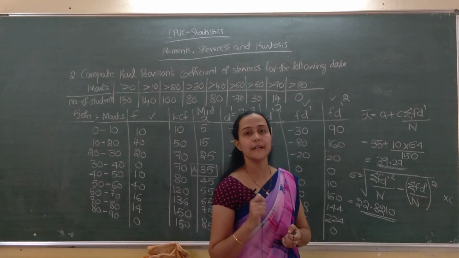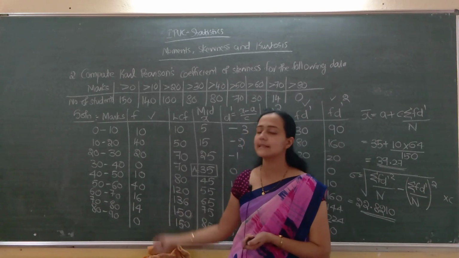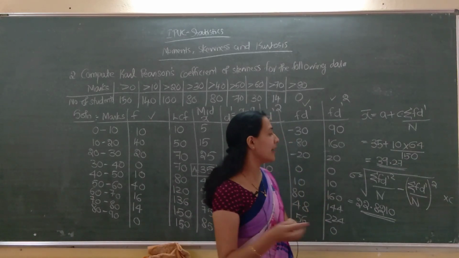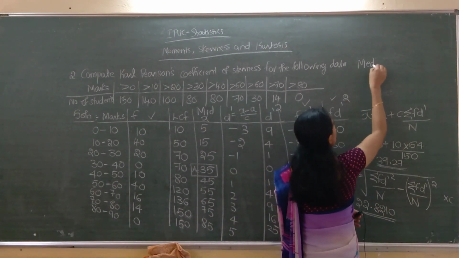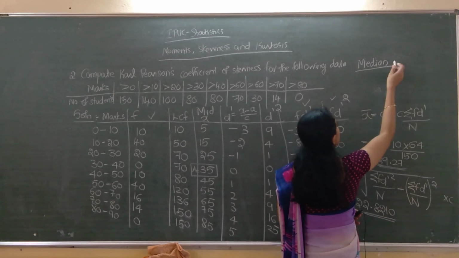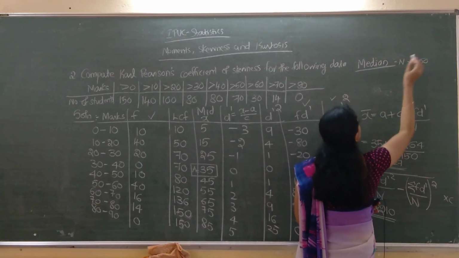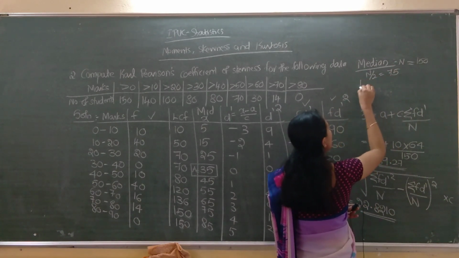After that, what we have to find? We didn't find mode here only because this is a bimodal distribution, or two modes are there. So we have to go to median. For finding median, what all is required? Capital N. Capital N is 150 and N by 2 is 75.